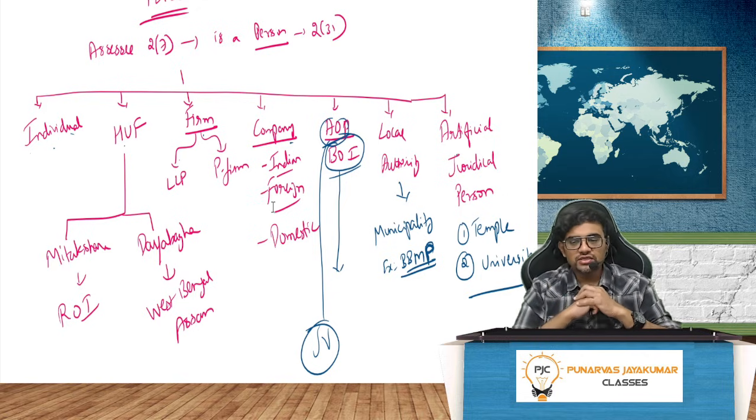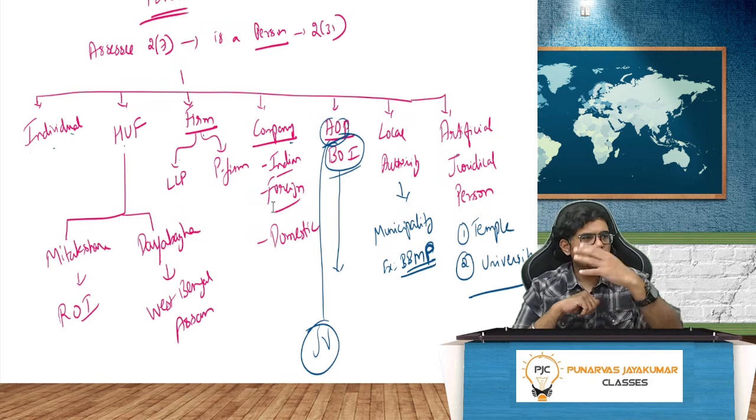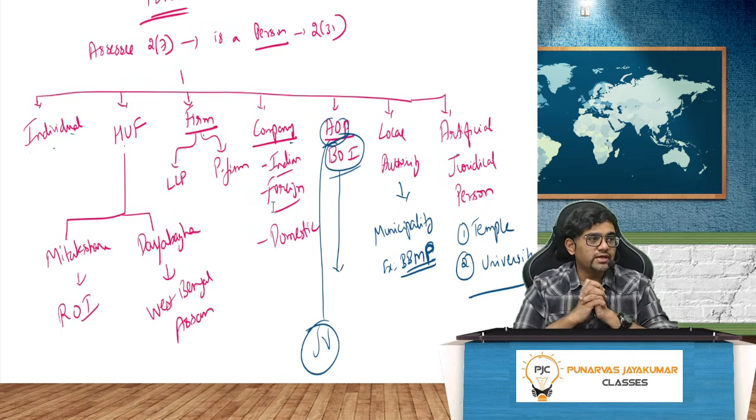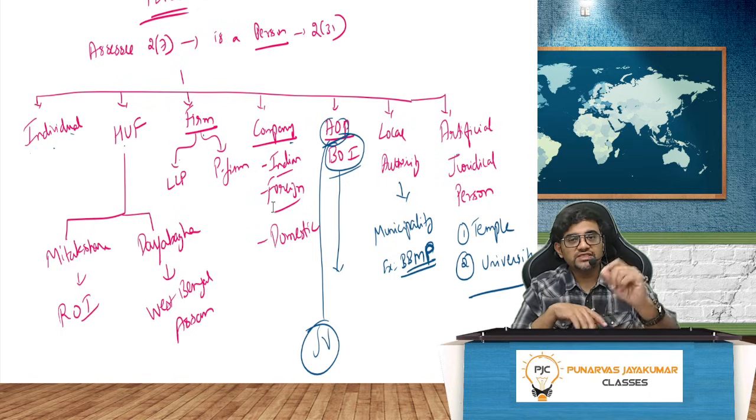Then we have what? Local authority. Local authority will be your municipality. In Bangalore, it is called Bruhat Bangalore Mahanagar Palike. So that will be Bangalore. Also, you will have your own in Andhra, and in Kasargod you will have your own. All these things. Then you have artificial juridical person. So is a temple. Temple also, is it a person? Will Nirmala madam tax temple also 100%? Nirmala madam will tax everything that moves.